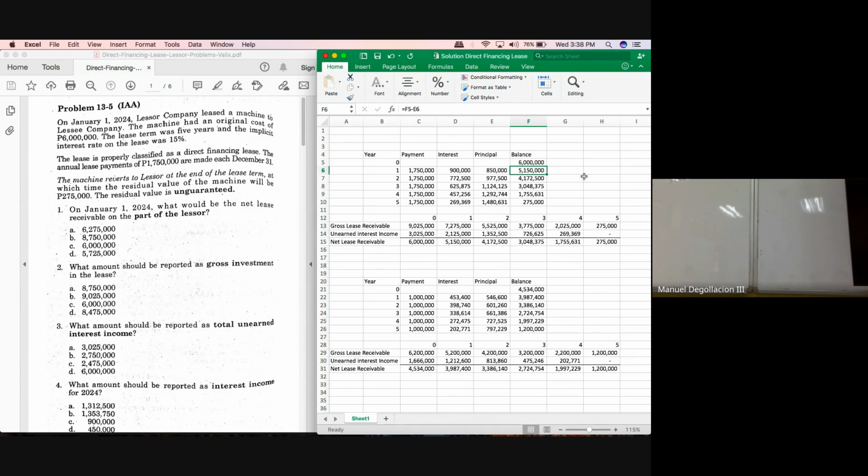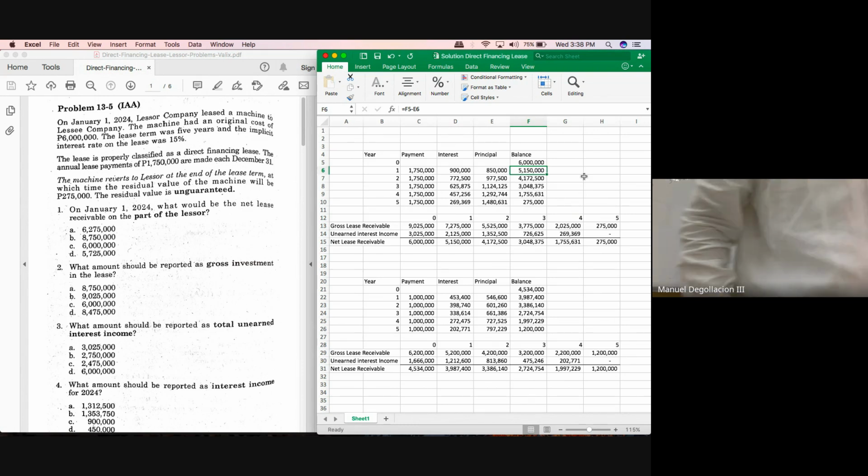We've earned 900,000, so minus 900,000, the remaining would be 2,125,000. And this would give you your net lease receivable, the amount that will be presented in your financial statements. 7,275,000 minus 2,125,000 will give you 5,150,000.